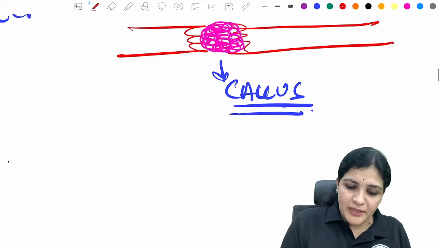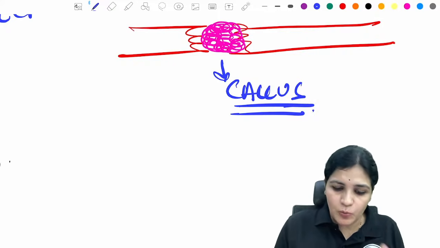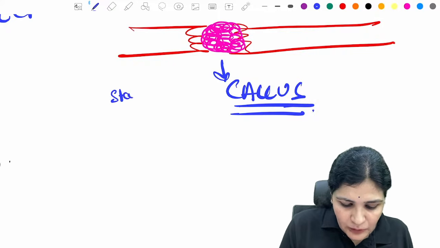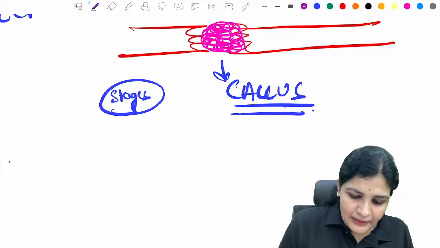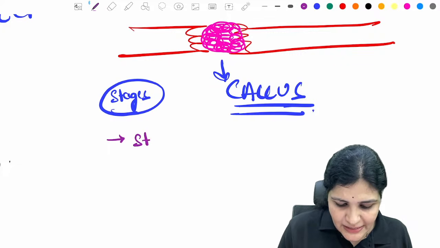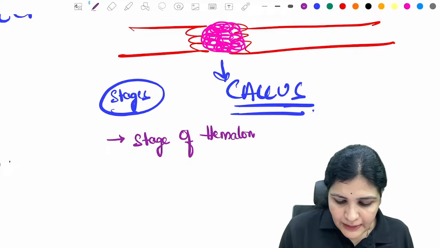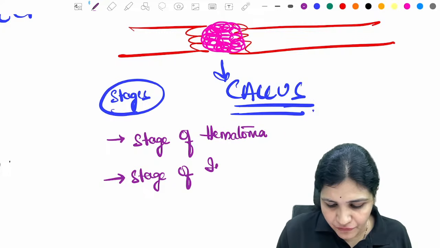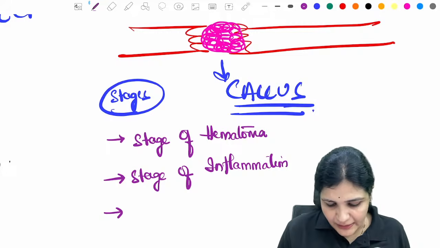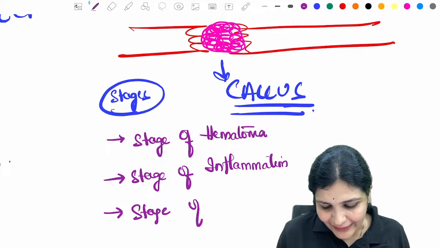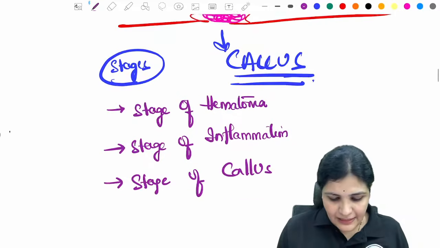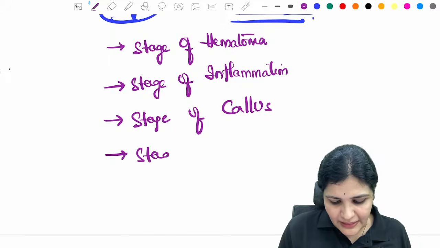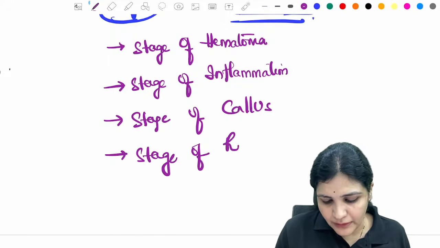So there is a formation. This callus is formed through a process, and this will undergo certain stages. I'll tell you the stages. First is the stage of hematoma. The second one is the stage of inflammation. Third one is the stage of callus. Fourth one is the stage of remodeling.